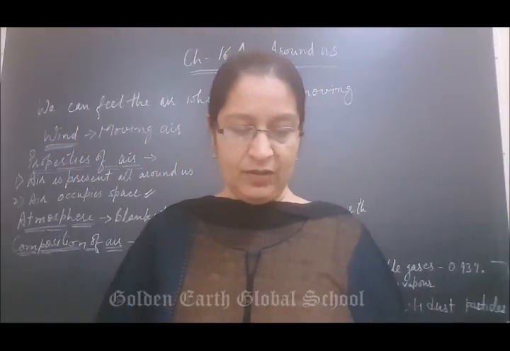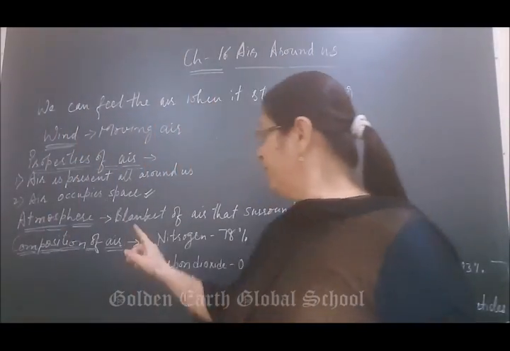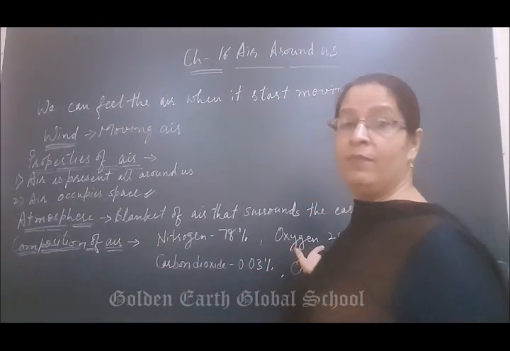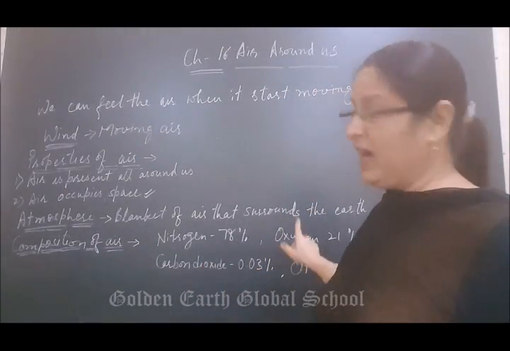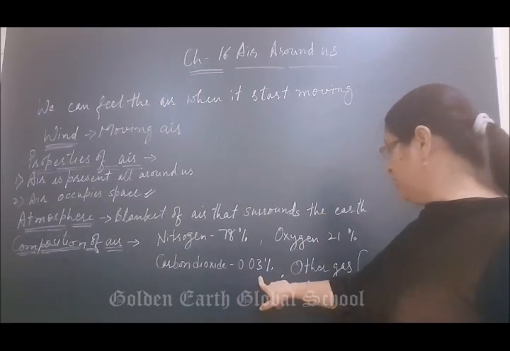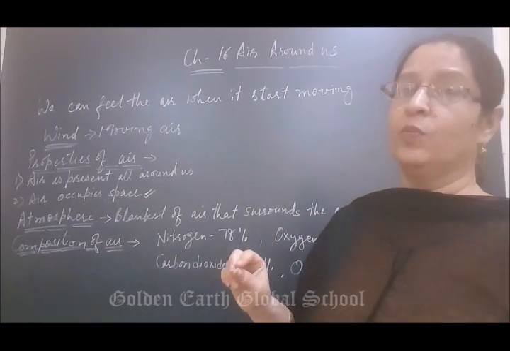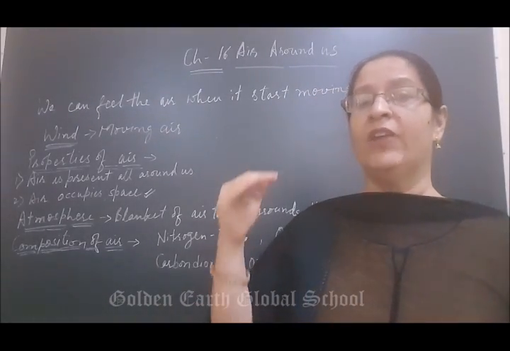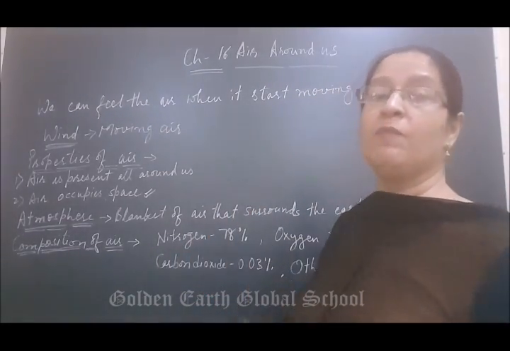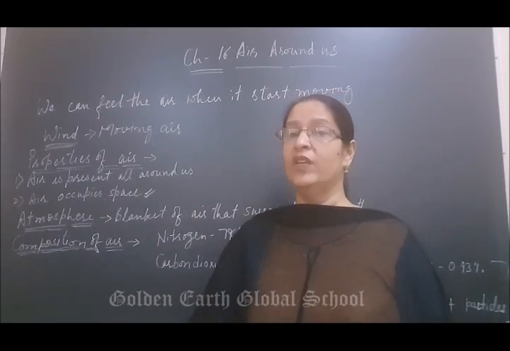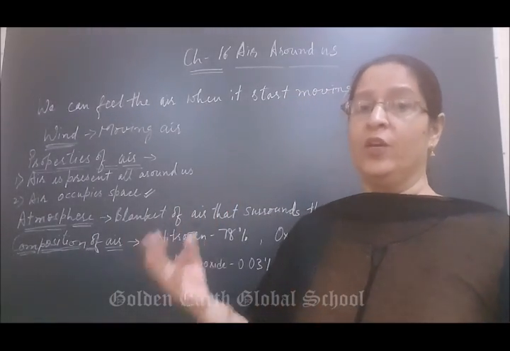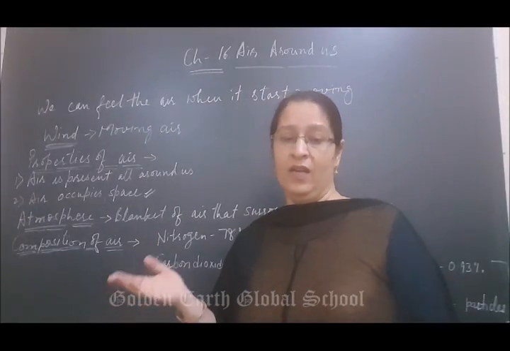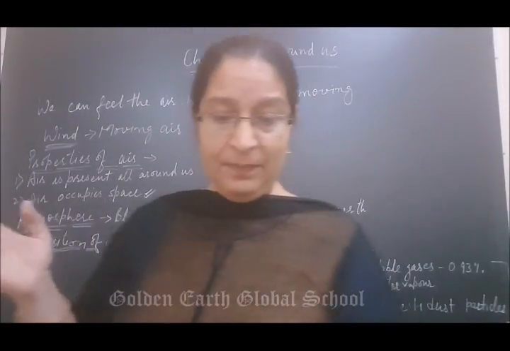These are the mixtures: nitrogen 78%, oxygen 21%, carbon dioxide 0.03%, and other gases are also present. Nowadays, due to pollution, the content of carbon dioxide is increasing from 0.03%. Due to pollution and burning of fossil fuels, there will be global warming. Clear?